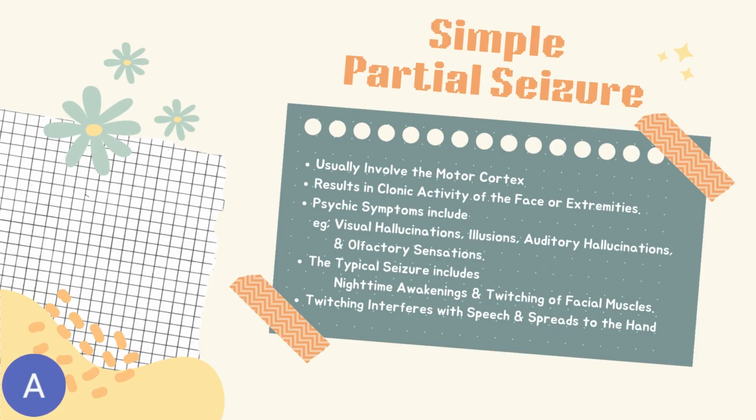As for the simple partial seizure, it usually involves the motor cortex and results in clonic activity of the face and extremities. Psychic symptoms include visual hallucination, illusion, auditory hallucination, or olfactory sensation. The typical seizure includes nighttime awakenings and twitching of facial muscle. This twitching interferes with speech and spreads to the hand.